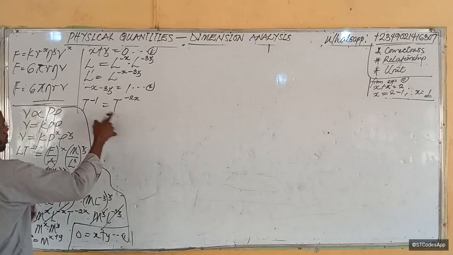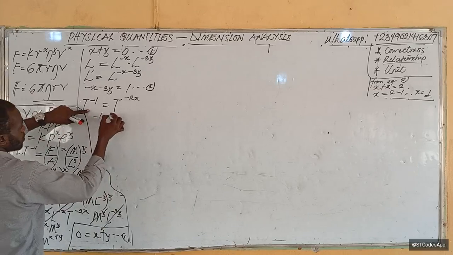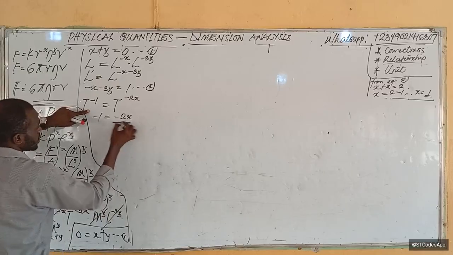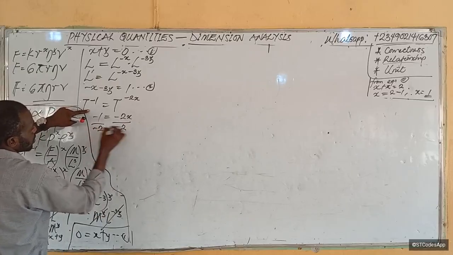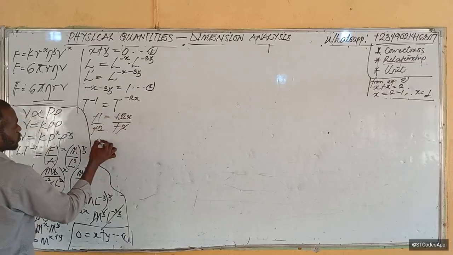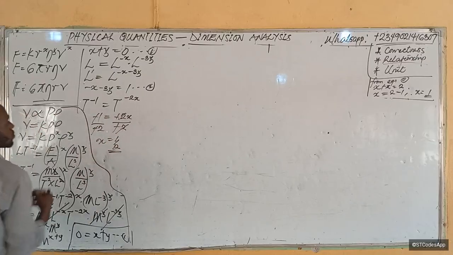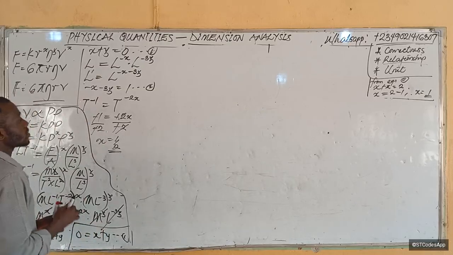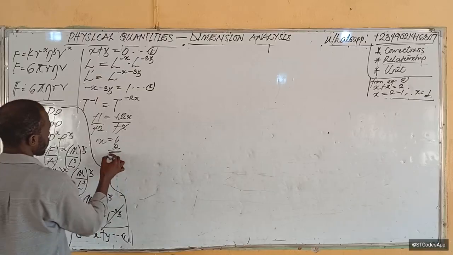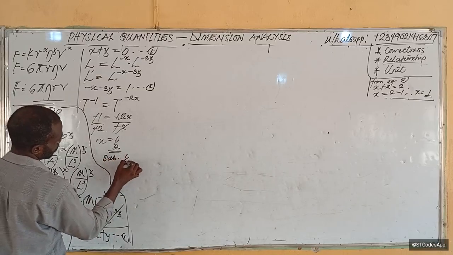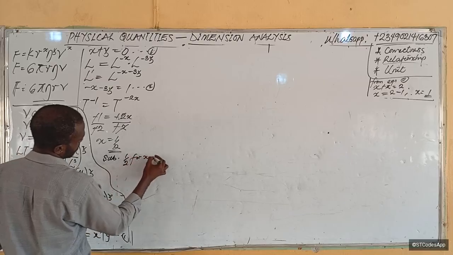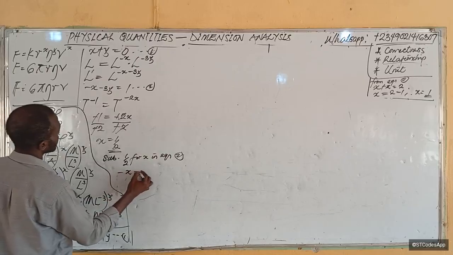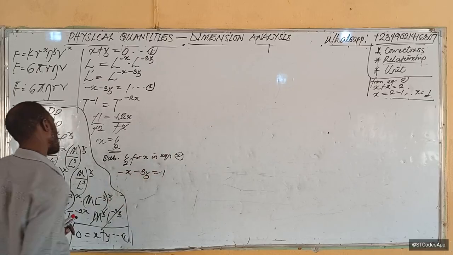So we have t, equal bases means equal powers. So this must be the same; divide both sides by minus 2. Minus takes care of minus, so x equals 1 over 2. Since x is now 1 over 2, I can substitute in equation 2. What is equation 2? Minus x minus 3y equals 1.